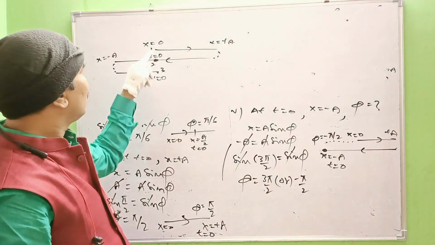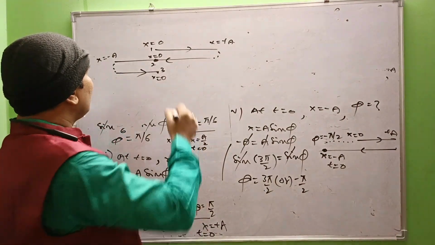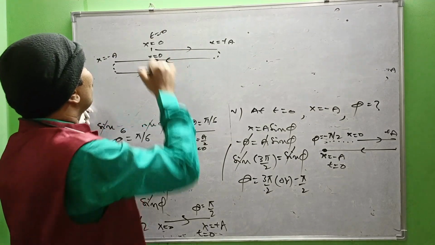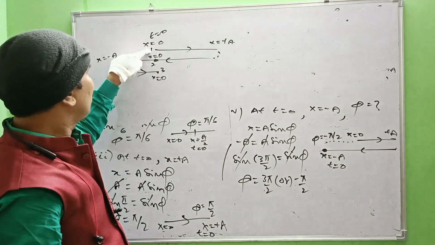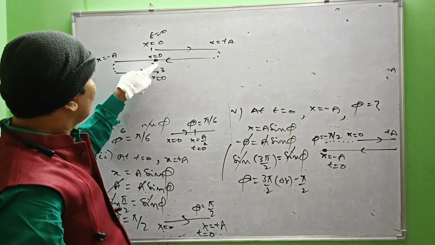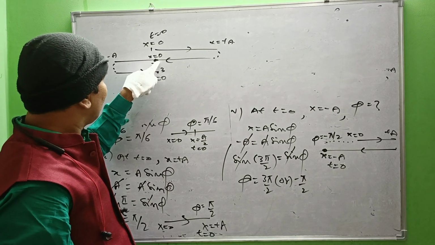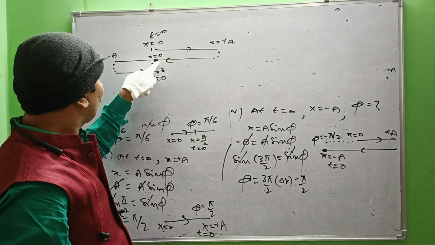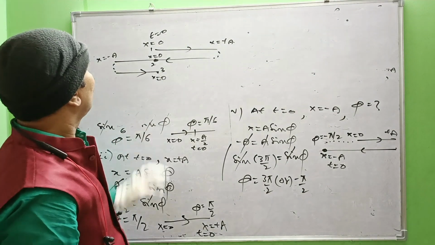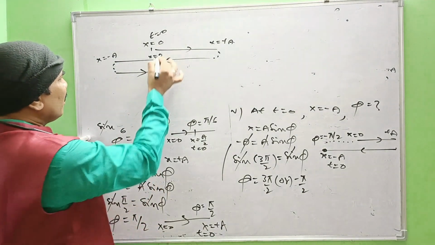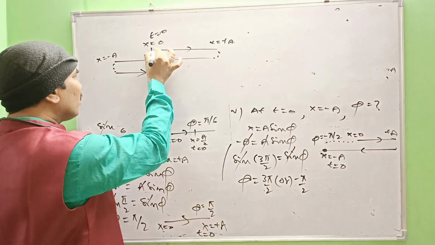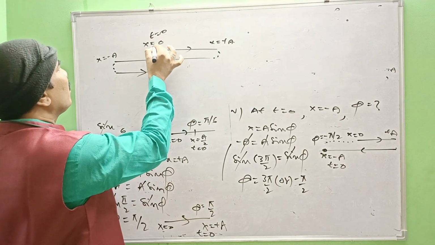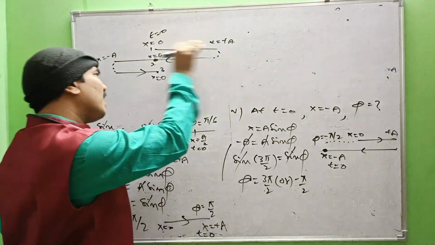3 instants. Initially, at t equal to 0, it starts from the mean position at instant 1. Once again, it reaches the mean position one more time here and next here. Now see the direction of motion at position 1, or x equal to 0: the direction of motion is rightwards.